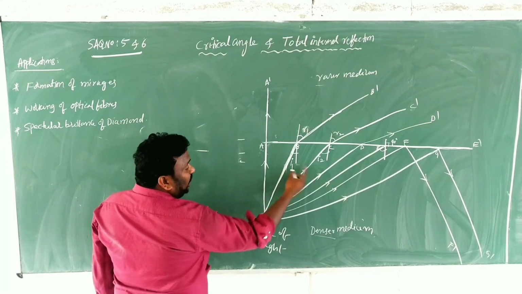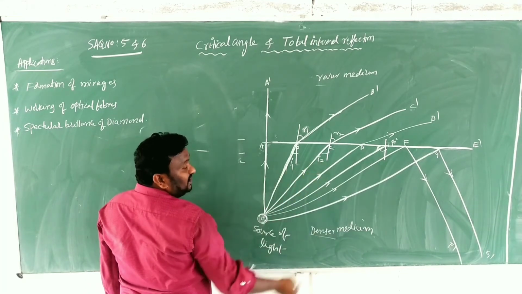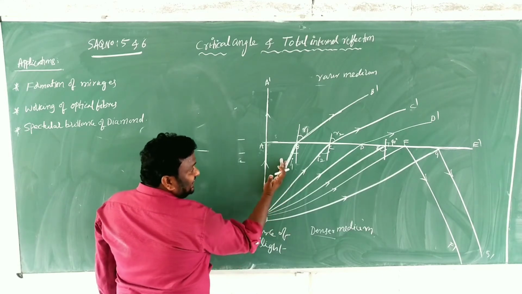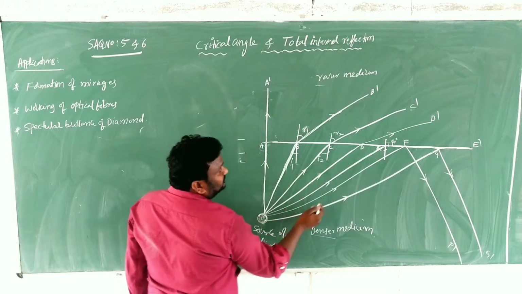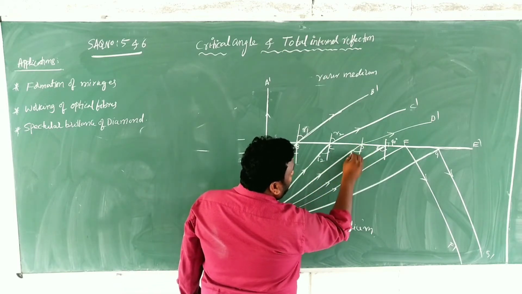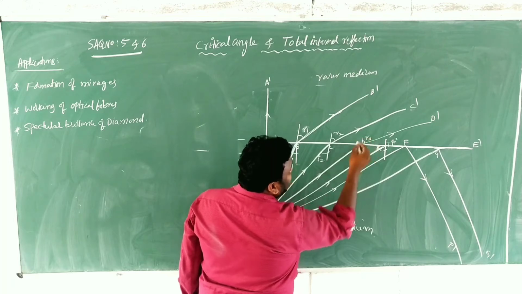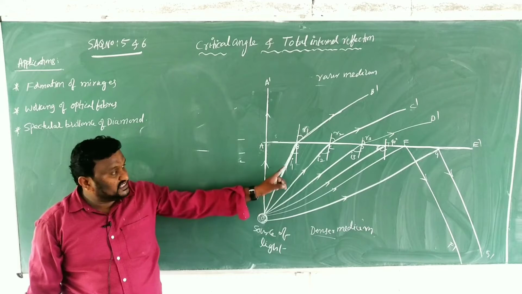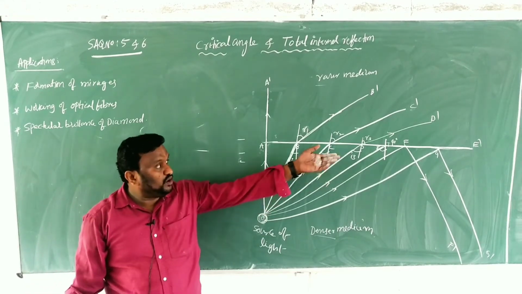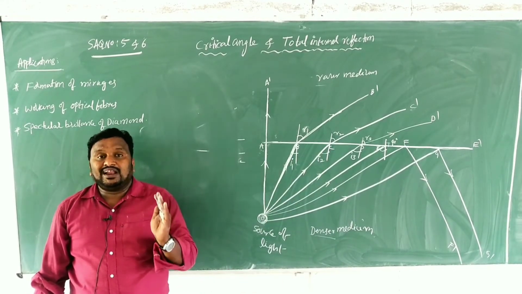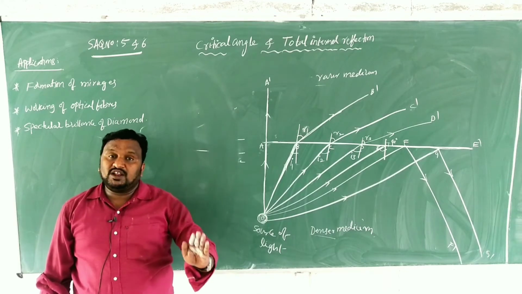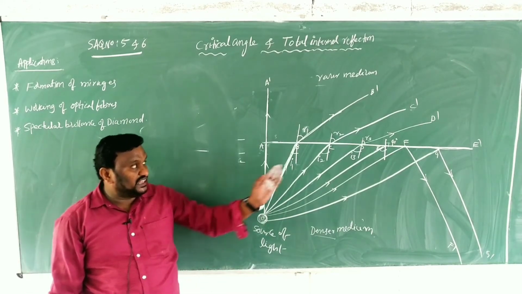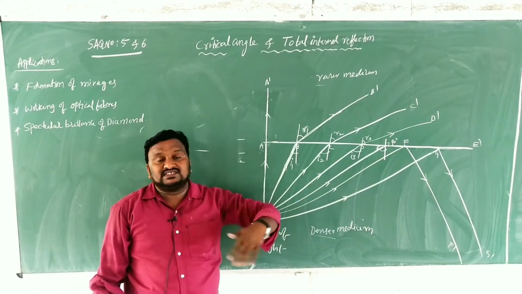Now in this case you have to observe the I1, I2 values. I2 is greater than I1. So in the second, third and fourth diagrams you have to observe that the I value increases. For the first one, I value is 0. Next we have I1, I2, I3. The value of I2 is greater than I1, and the value of I3 is greater than I2. So as we go like that, the values of I increase.